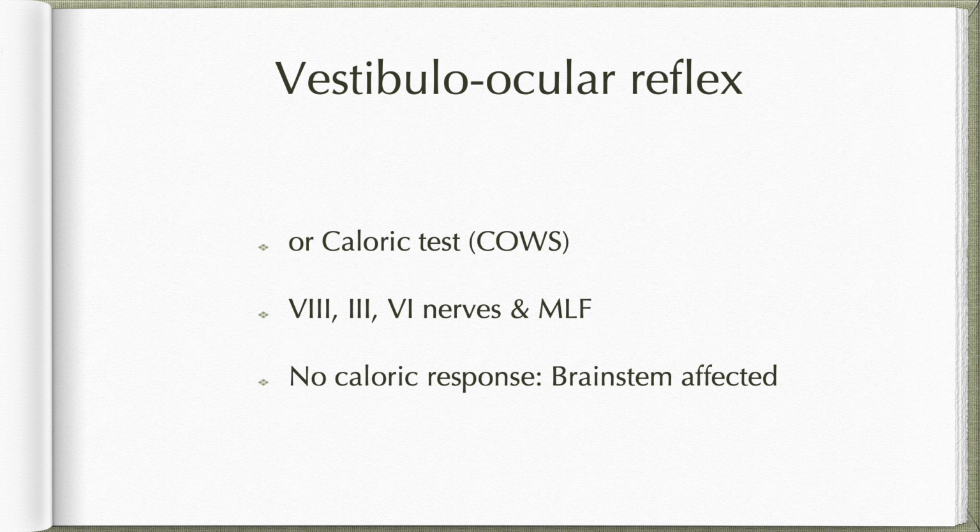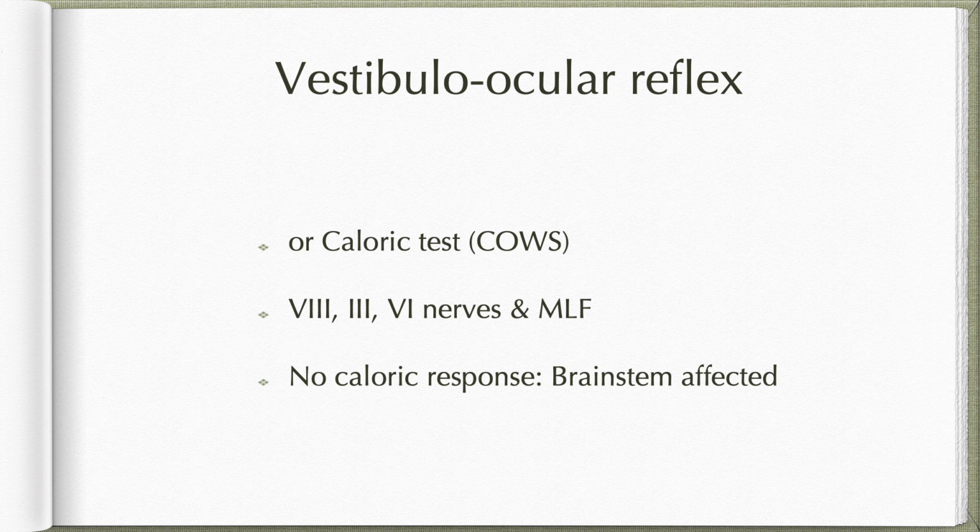And here what we do is we introduce cold water in the external acoustic meatus and observe the nystagmus which sets in, which has a fast component of the oscillation in the opposite direction.